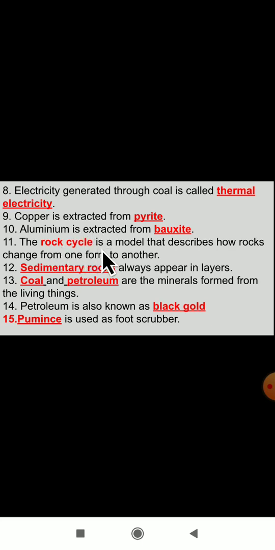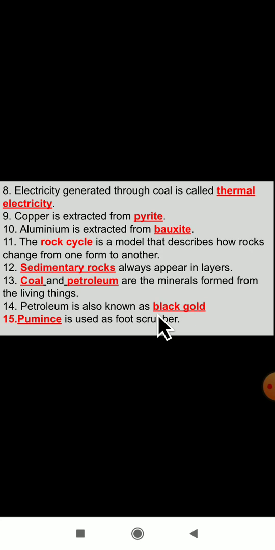The rock cycle is a model that describes how rocks change from one form to another. Sedimentary rocks always appear in layers. Coal and petroleum are the minerals formed from living things. Petroleum is also known as black gold. Pumice is used as a foot scrubber, and it is also light in weight.